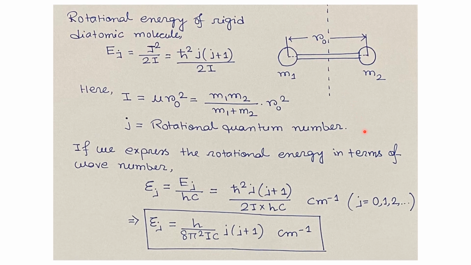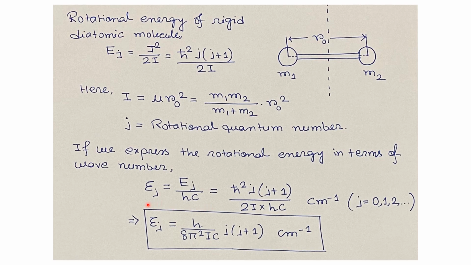Now, in the case of Raman spectroscopy, we usually represent the Raman spectrum or Raman shift in terms of wave number. So we will convert the energy of this rigid diatomic molecule in terms of wave number. So in terms of wave number, the energy of the system, small Ej, equals capital Ej by hc. Here h is the Planck's constant, c is the speed of light in vacuum.